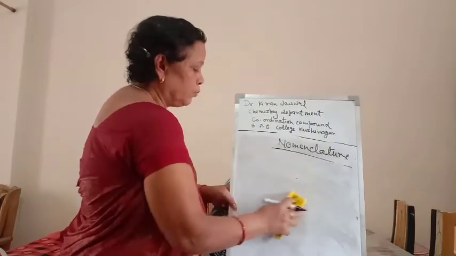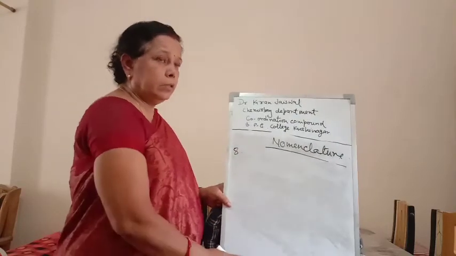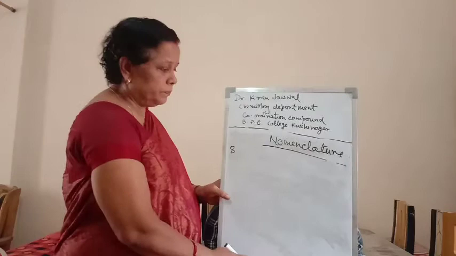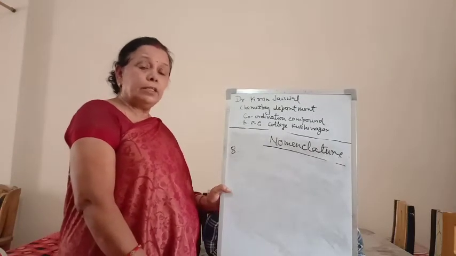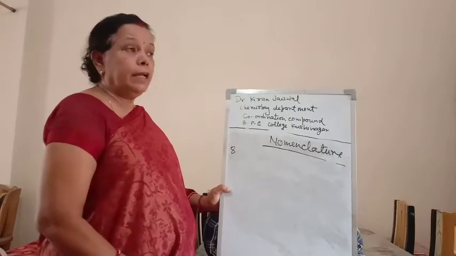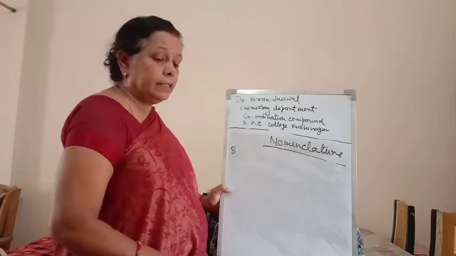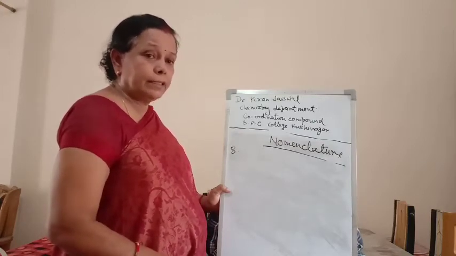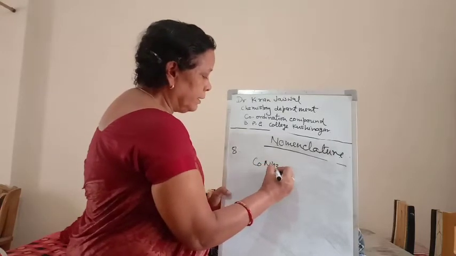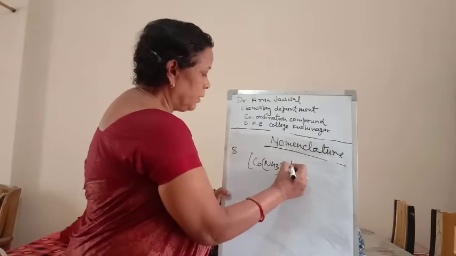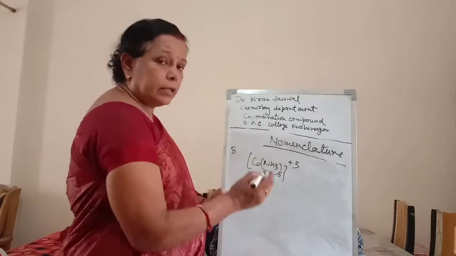Next point: in the coordination sphere, the number of simple ligands is written by di, tri, tetra, etc. For example, Co(NH3)6 3+: there are 6 ligands, so hexaammine cobalt(III) cation.